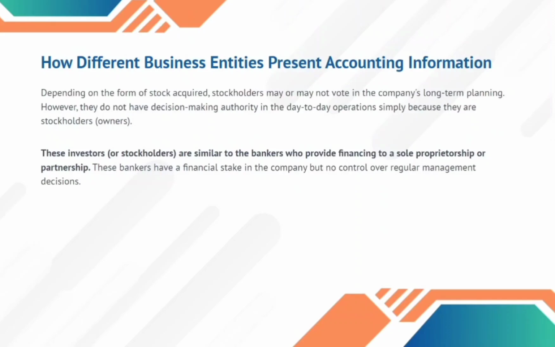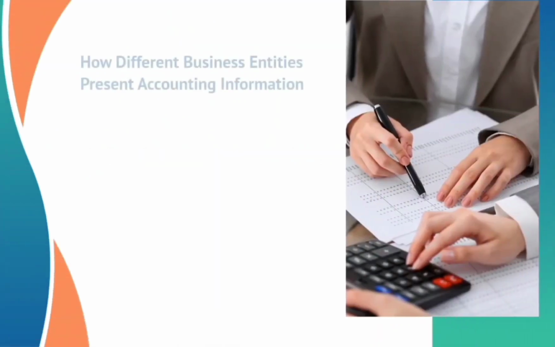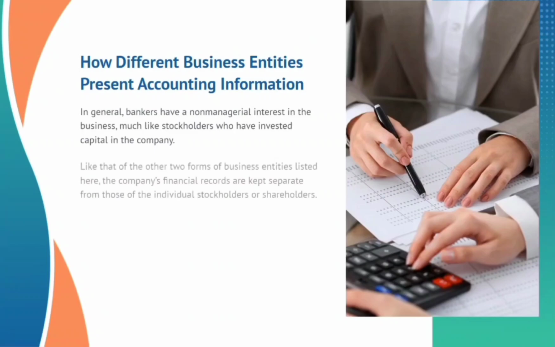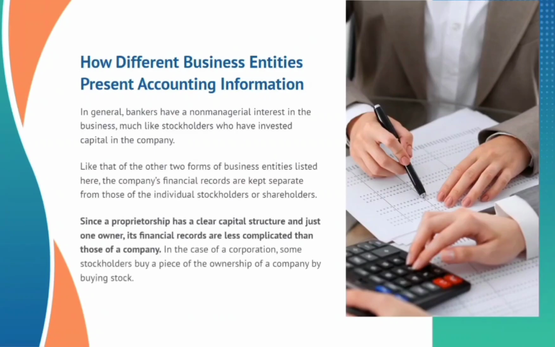These investors, or stockholders, are similar to the bankers who provide financing to a sole proprietorship or partnership. These bankers have a financial stake in the company but no control over regular management decisions. In general, bankers have a non-managerial interest in the business, much like stockholders who have invested capital in the company.